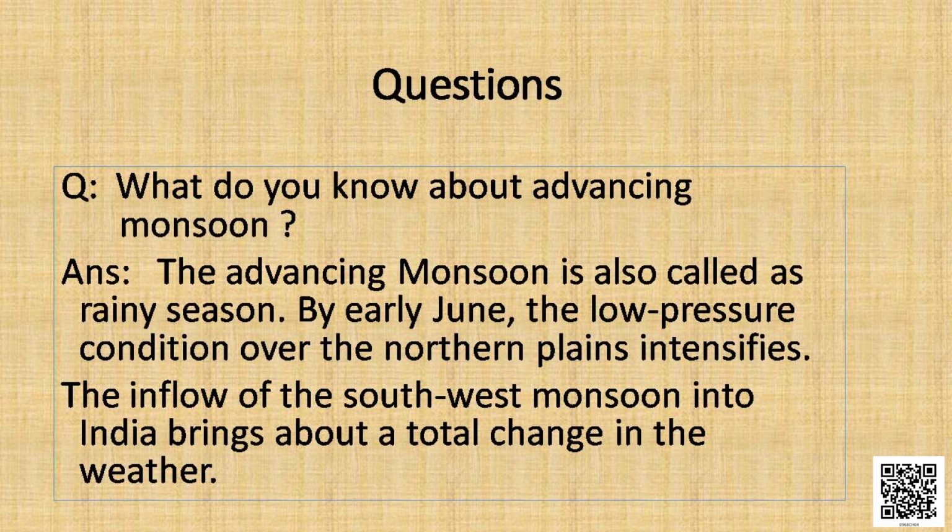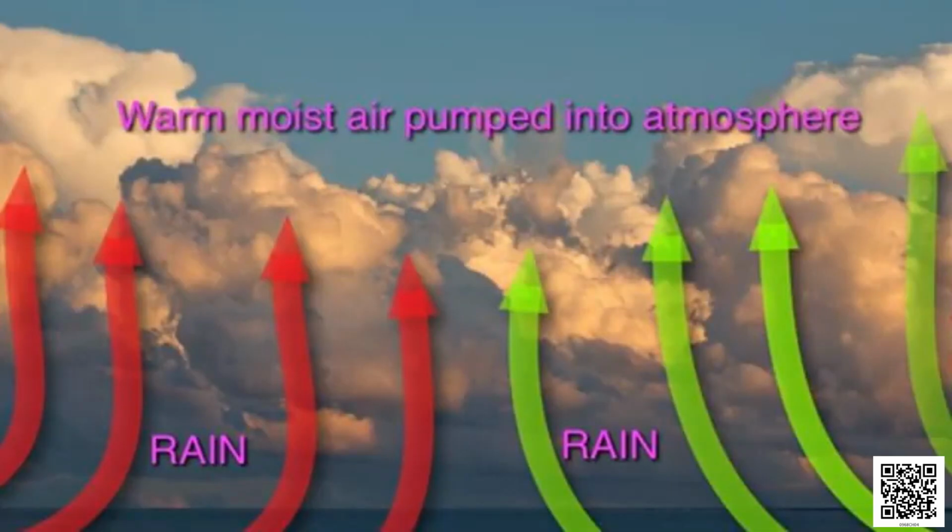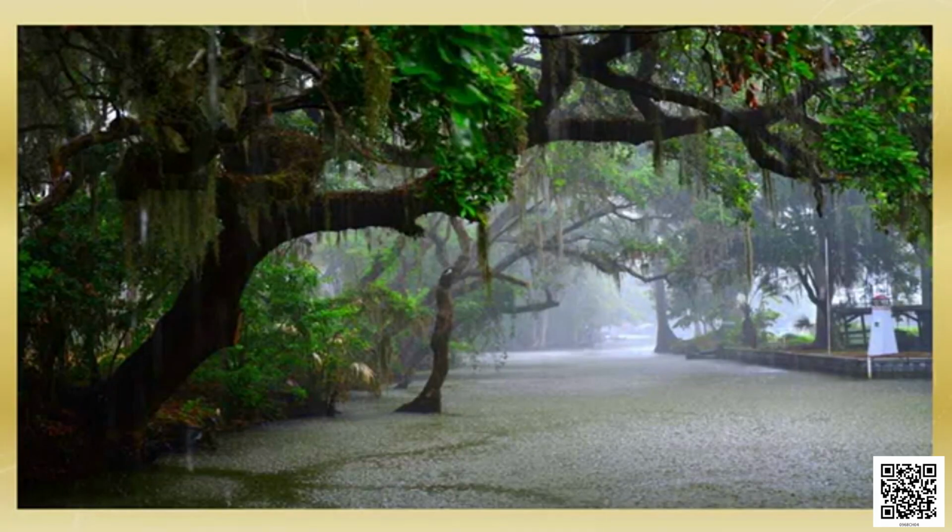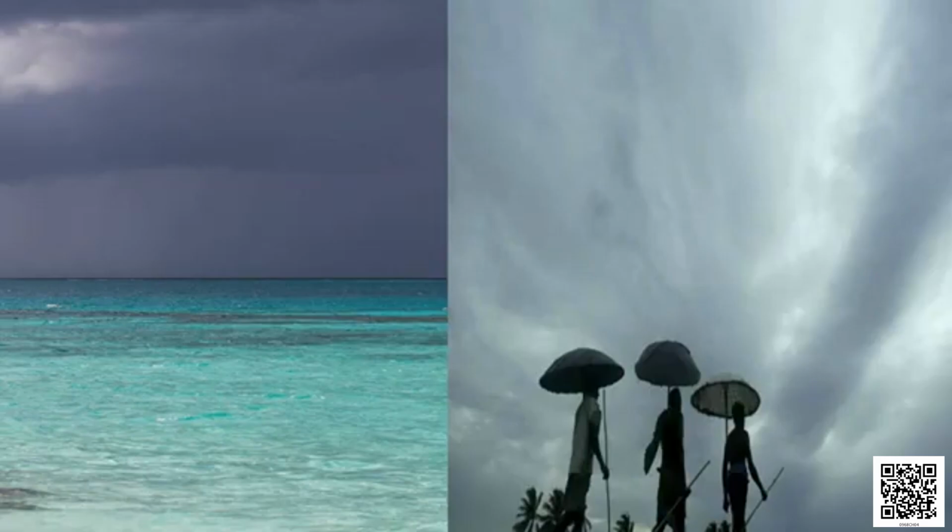During this time, in the first week of June, the trade winds start blowing from the southern hemisphere, crossing the equator and entering the Indian Ocean. After crossing the equator, due to the impact of the Coriolis force, they deflect towards the right and blow towards India in a southwest direction. As the winds blow over warm water bodies, they bring abundant moisture to India and heavy rainfall. When the southwest monsoon hits the windward side of the Western Ghats, it receives heavy rainfall, around 250 centimeters.